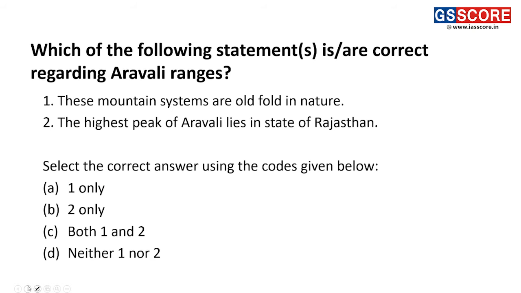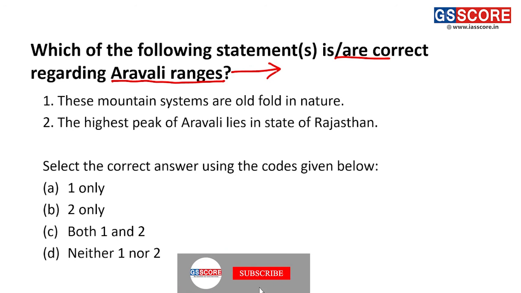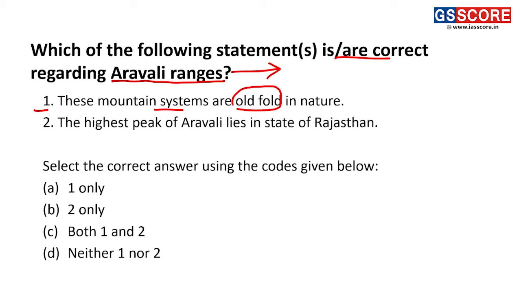The first question for today is, which of the following statements is or are correct regarding the Aravali ranges? Aravali ranges are quite famous. They are present in part of Rajasthan, part of Haryana. Then some regions also lie in part of Delhi, and some regions also lie in part of Gujarat. The statement one is, these mountain systems are old fold in nature. So what is old fold, or what is new fold?